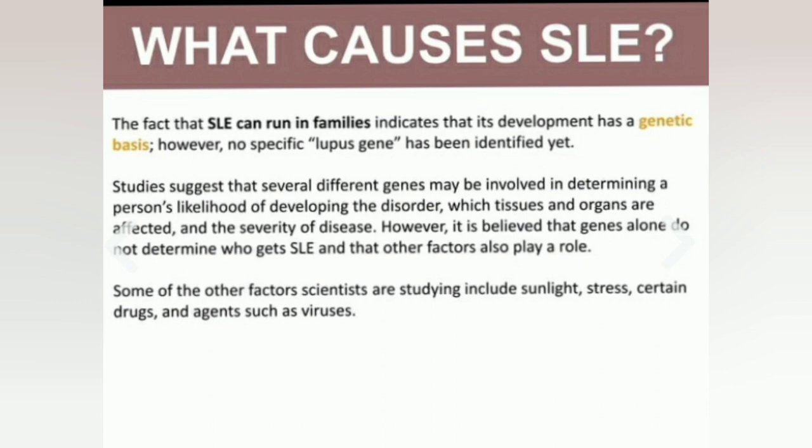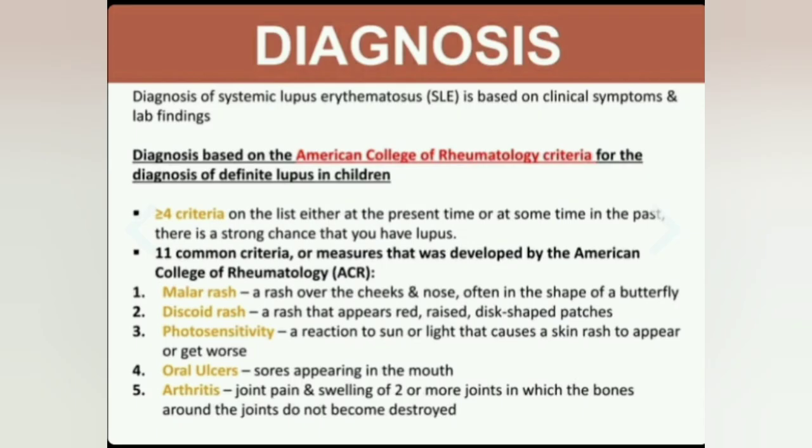The fact that SLE can run in families indicates that its development has a genetic basis. However, no specific lupus gene has been identified yet. Studies suggest that several different genes may be involved in determining a person's likelihood of developing the disorder.